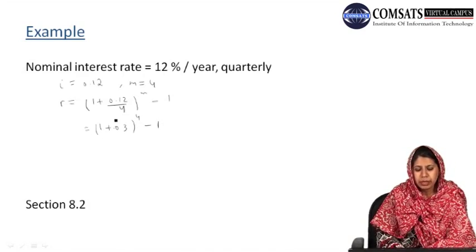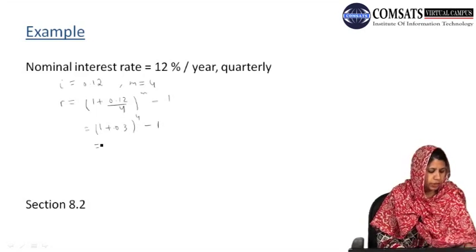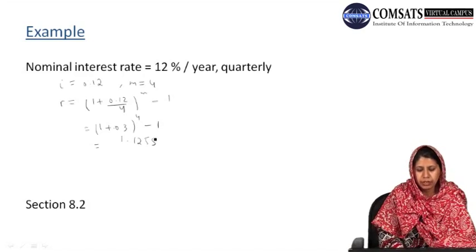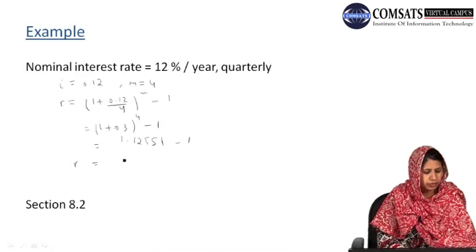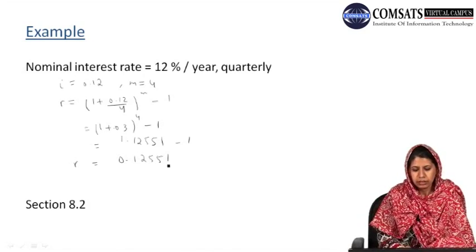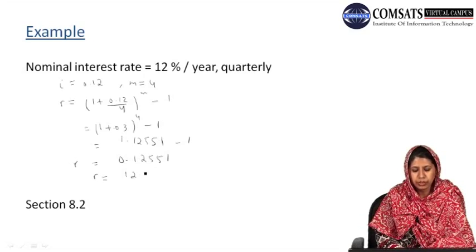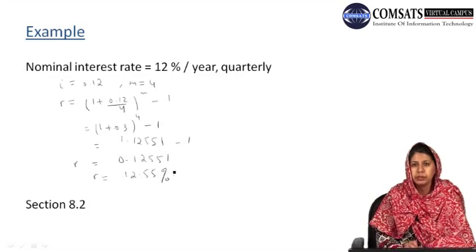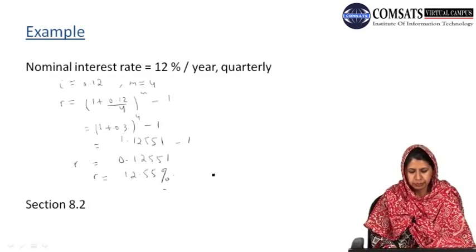We can solve this by using the calculator, this exponent, and we obtain 1.12551 minus 1. So our effective annual interest rate is 0.12551. That is, the effective annual interest rate is 12.55% per year.